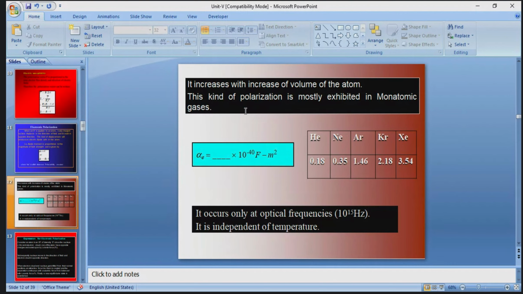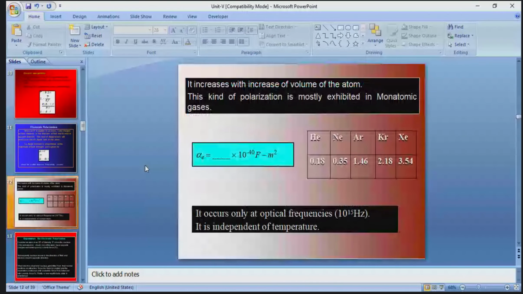So the electronic polarizability increases with the increase of the volume of the atom, and it occurs only at optical frequencies, that is 10 to the power of 15 hertz, and it is independent of temperature. So this is about the electronic polarizability.